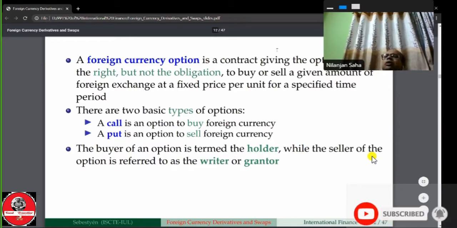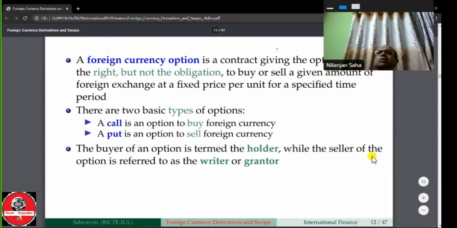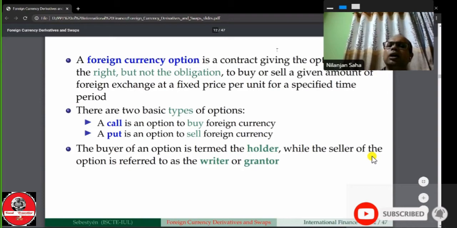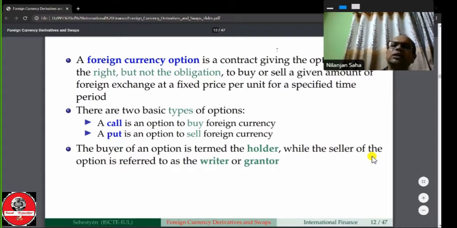Who is the holder? The buyer of the option is the option holder, and the seller of the option is called the writer or the grantor. The writer and grantor do not have any option. If the buyer exercises, then the writer is obligated to honor it. So there are two basic types of option.